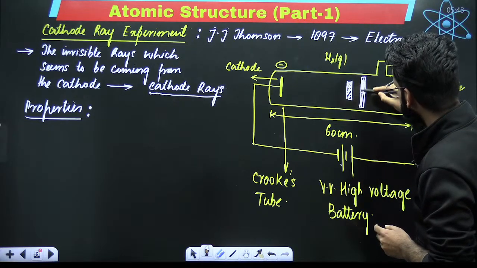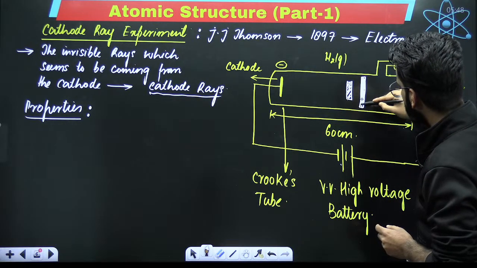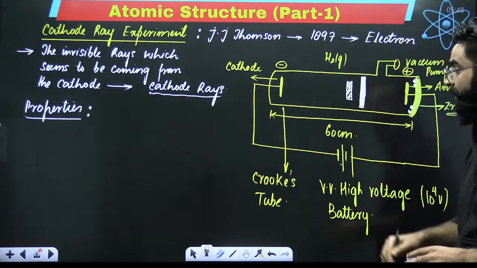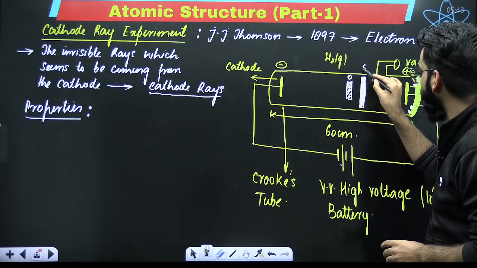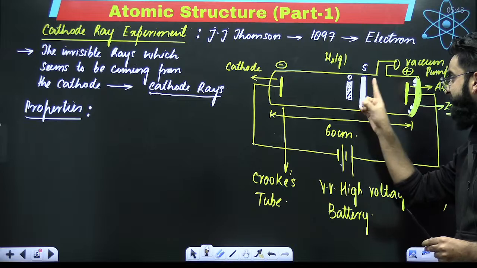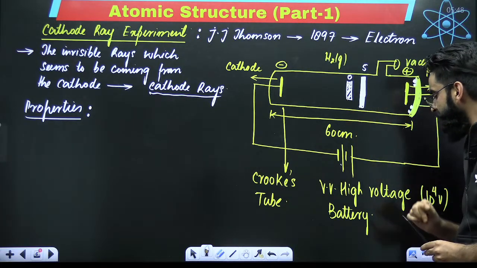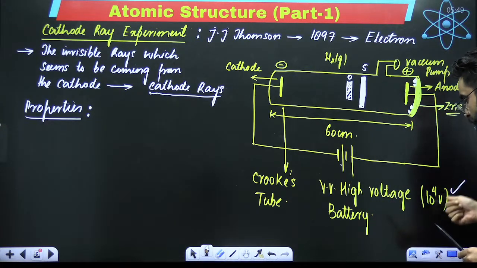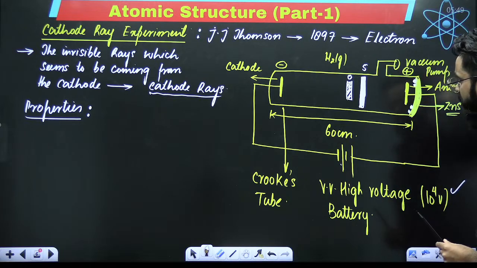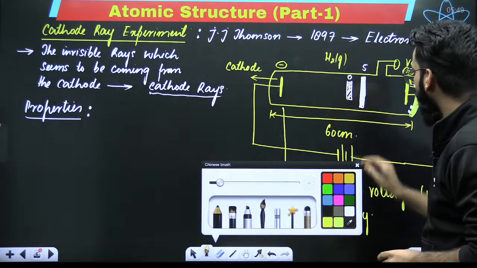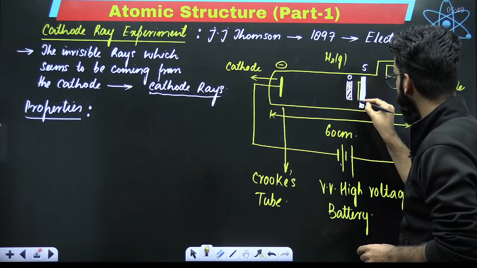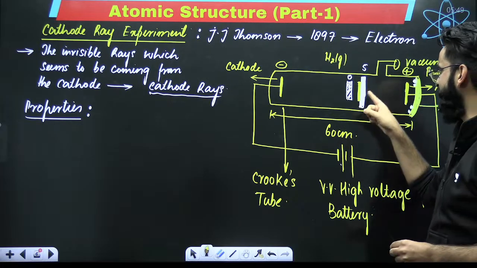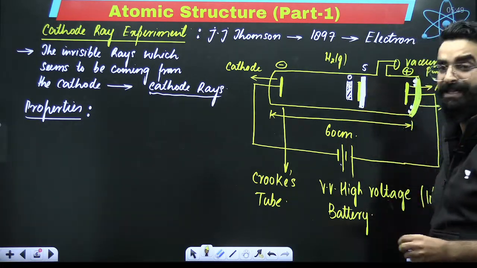And my dear students, on this particular screen, what did he exactly find out? Let's try to understand. This is the object, and this is the screen. Now, when he kept the object here, and just behind the object there was a screen placed, and again he turned the battery on, he gave the voltage of 10 raised power 4 volts, right? He kept the pressure of the gas very low. What he exactly observed? He observed a sharp image of the object was getting created on this screen.